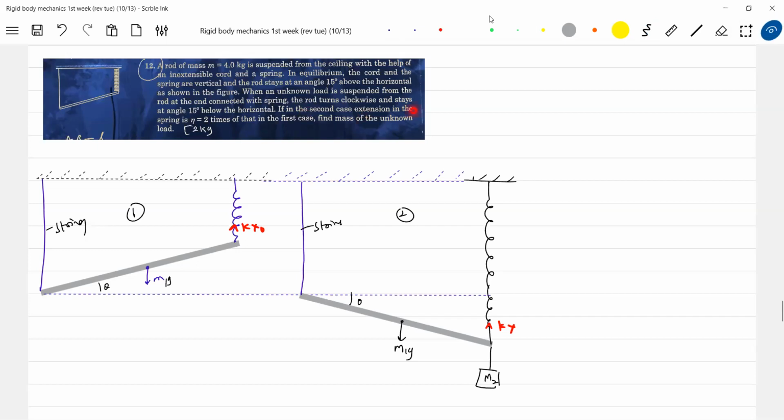If in the second case, the extension of the spring is eta times that in the first case. So we have extension here. This extension x should be eta times x naught. Okay, I think all of you are able to understand the given thing. So in this case, it should be L cos theta, the same length. We'll write it here. This will be L cos theta, point A, point B. This is point B.